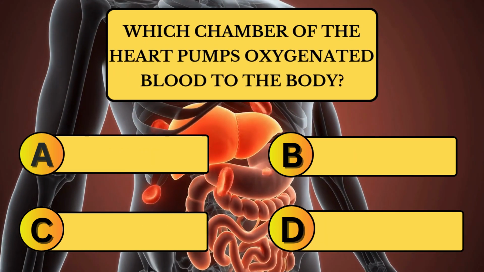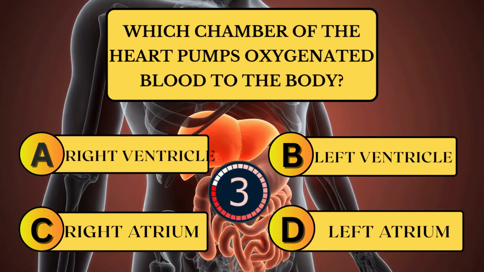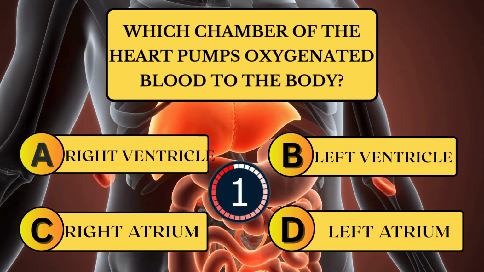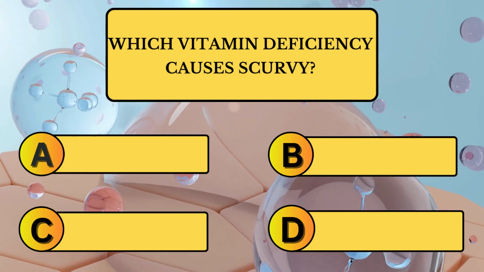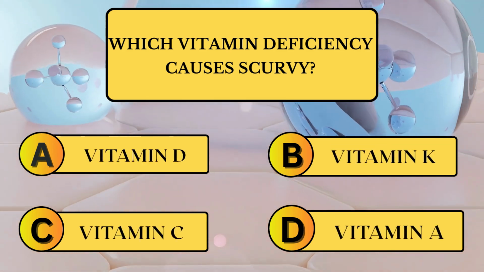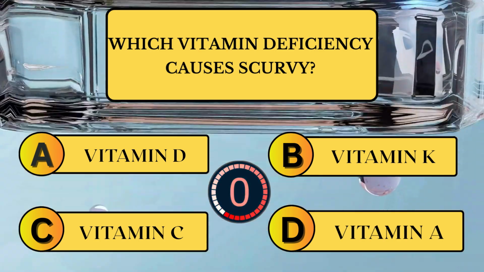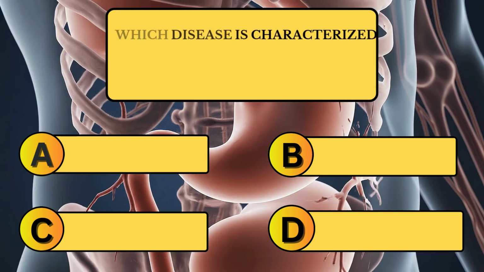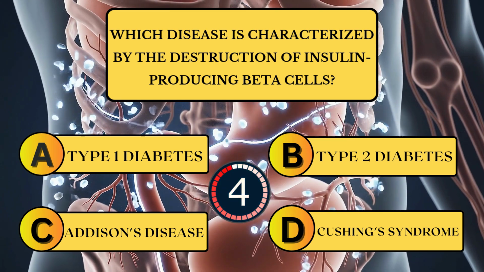Which chamber of the heart pumps oxygenated blood to the body? Which vitamin deficiency causes scurvy? Which disease is characterized by the destruction of insulin-producing beta cells?